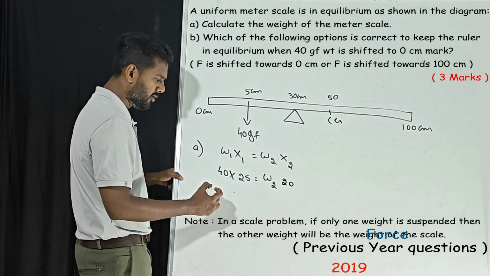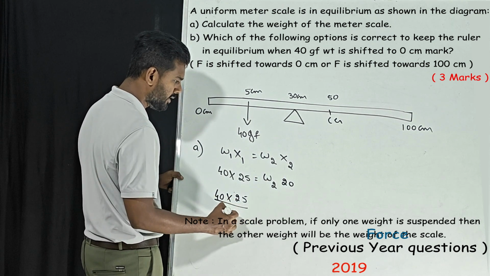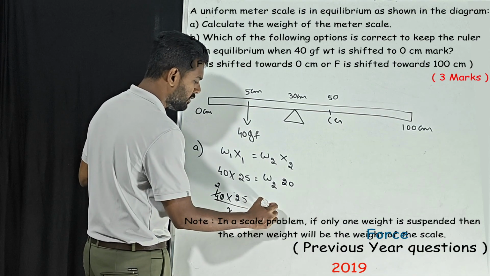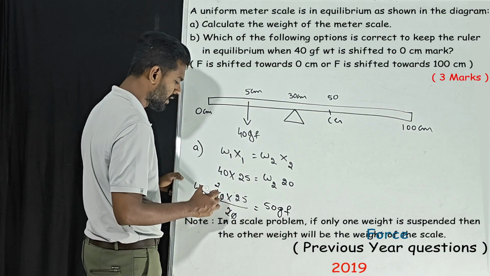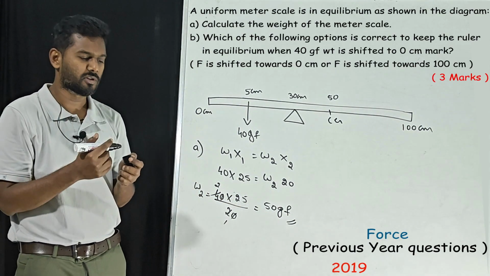If you want W2, that will be 40 into 25 by 20, so it will be 50 gf, that is the weight of the scale. That's it. We'll go for the next one.